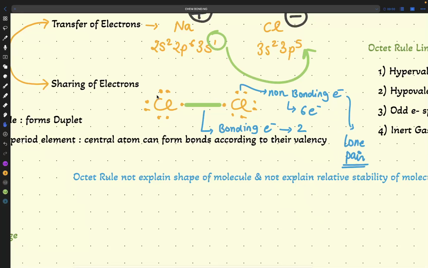Now tell me, Rayan, how many lone pairs are present here? How many? No, no. How zero? See, non-bonding electrons. How many? Six. What I am asking is, how many lone pairs are present?